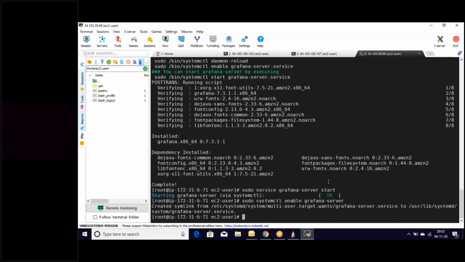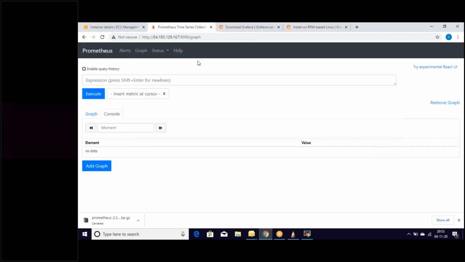An important thing to note here is Grafana runs on port 3000. That's the port number of Grafana. Whereas the port number of Prometheus, we know, is 9090. That's the port number of Prometheus, and the port number of node exporter, we know, is 9100. So that's the three ports. The port number of Prometheus is 9090. The port number of Grafana is 3000.